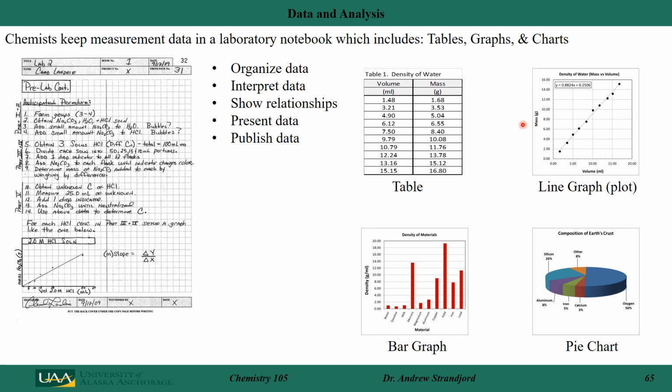Here I have a line graph, or sometimes called a plot. In this case, I have an axis of mass and units of grams and the numbers. On the x-axis, I'm measuring volume, and I have units of milliliters, and here's all my data points. Okay. I also have a title to my graph. Often, scientists will actually report their data in bar graphs or in pie charts, but this is not quite used as often in chemistry. We typically have tables and line graphs. So how good are these measurements?